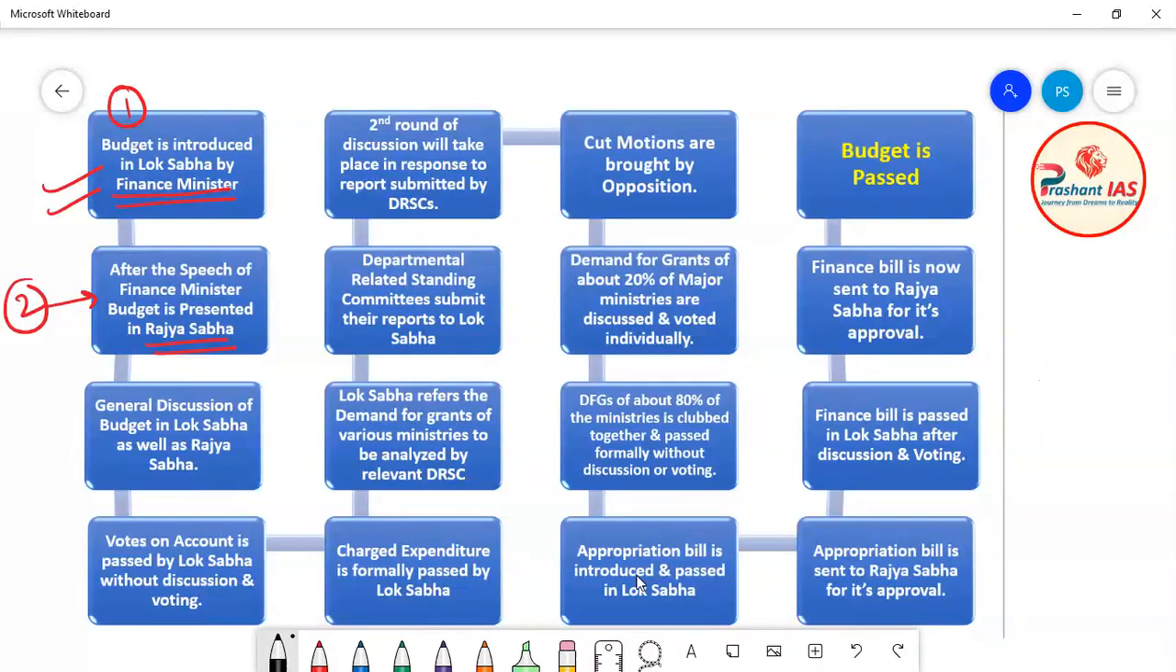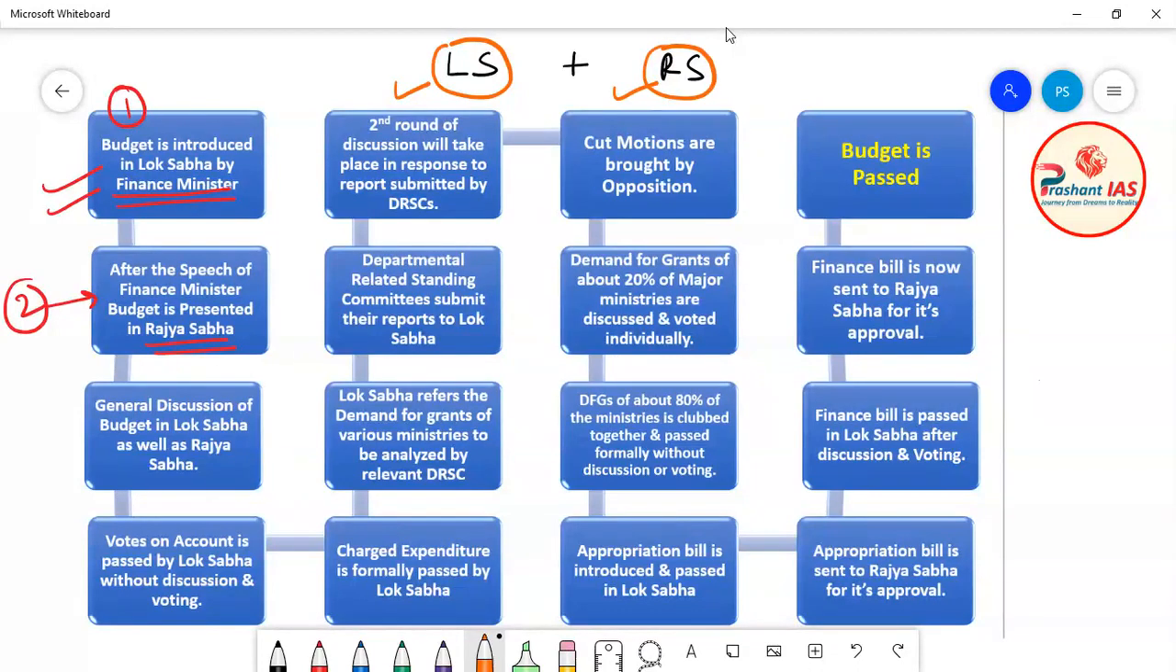Friends, in the previous classes, I taught you one concept that in India, Parliament has two houses. So now can you tell me which are those two houses of Parliament? The lower house is known as Lok Sabha and the upper house is known as Rajya Sabha. So friends, just now I have told you that first of all the budget is presented in Lok Sabha by the Finance Minister of India with a speech, and after his speech the budget is presented to Rajya Sabha. Okay, now when the budget is presented in Lok Sabha as well as in Rajya Sabha, then we can say that the budget is presented in both the houses of Parliament.